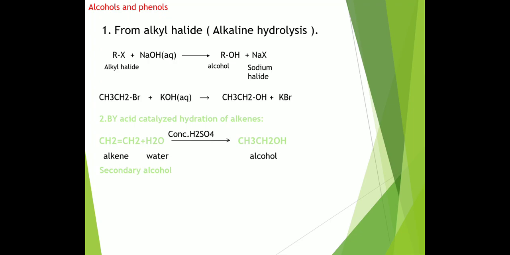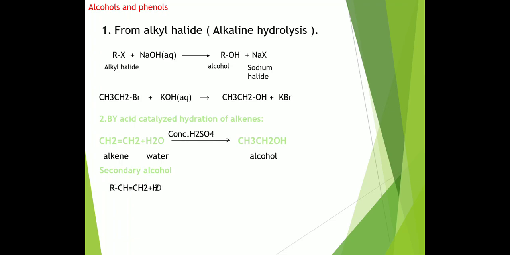Here is the example: an alkene like CH2=CH2 reacts with water in presence of concentrated H2SO4, then it forms CH3CH2OH, ethyl alcohol. So ethene converts to ethyl alcohol after hydration.